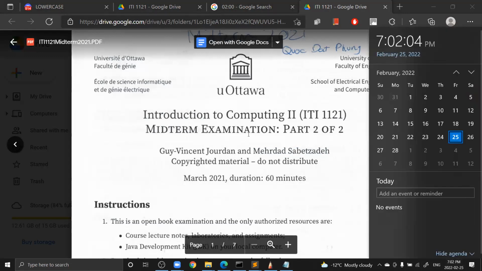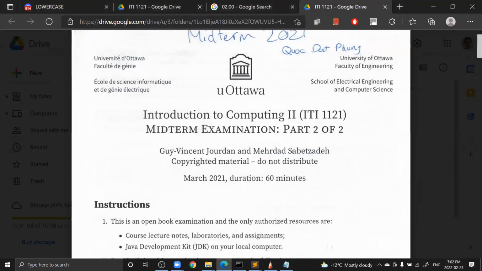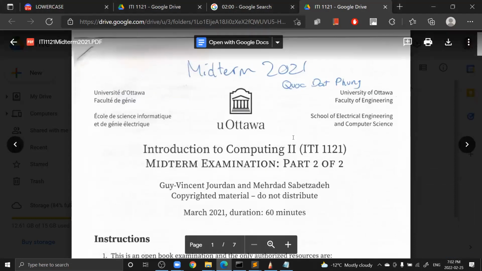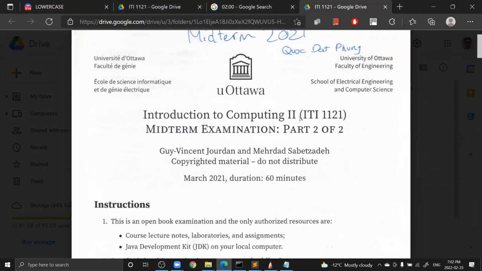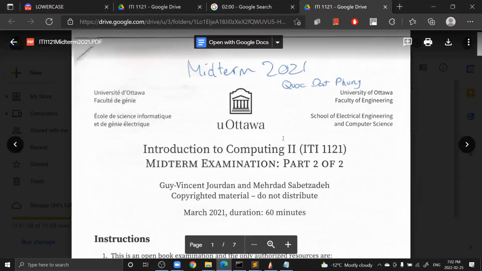Okay, it seems like we're all ready. So hi guys, today we're gonna go over the midterm of 2021 in the ITI 1121 class from last year. This is the midterm that I and Glenn took.